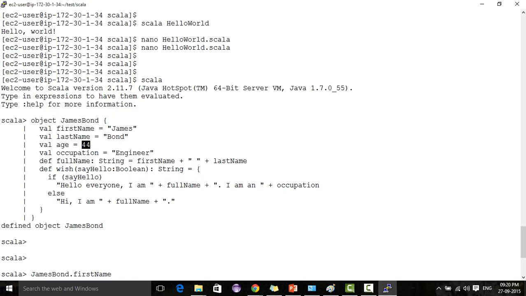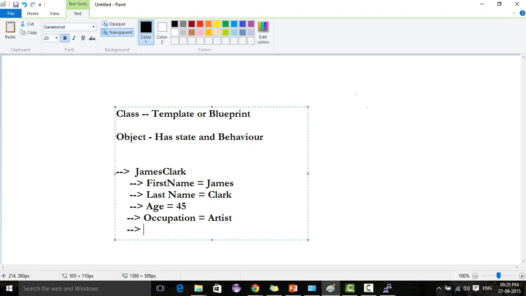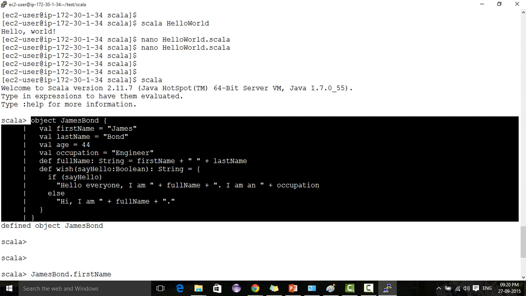Then there are the remaining two functions. But if I want to define James Clark, I have to create another object similar to this and use it.